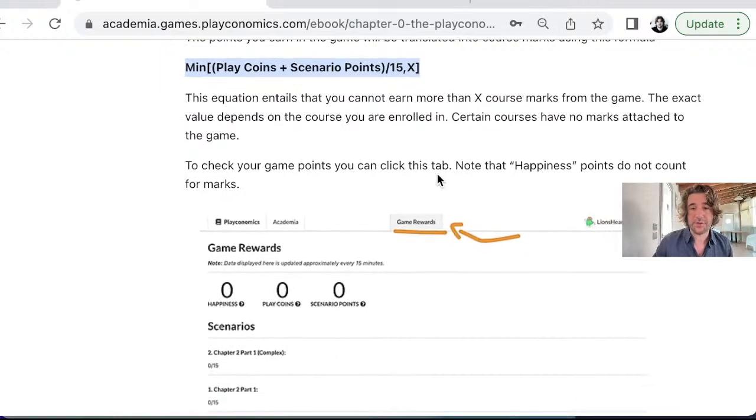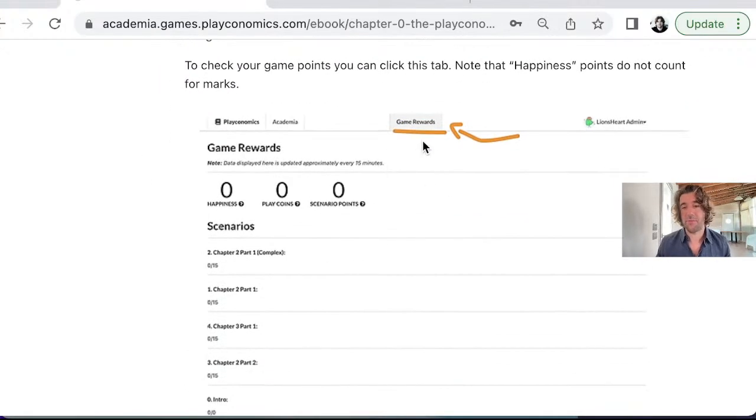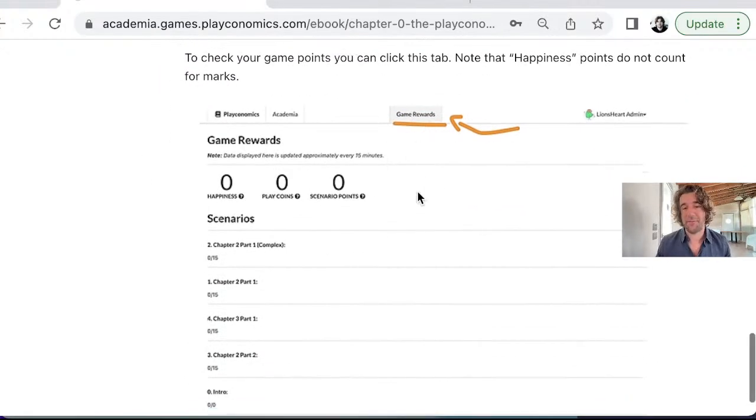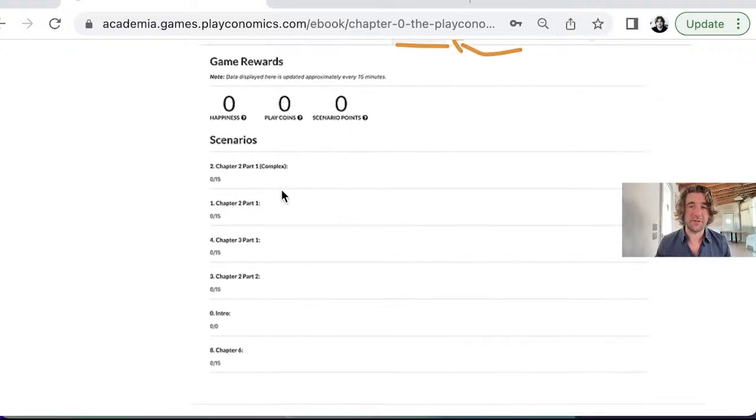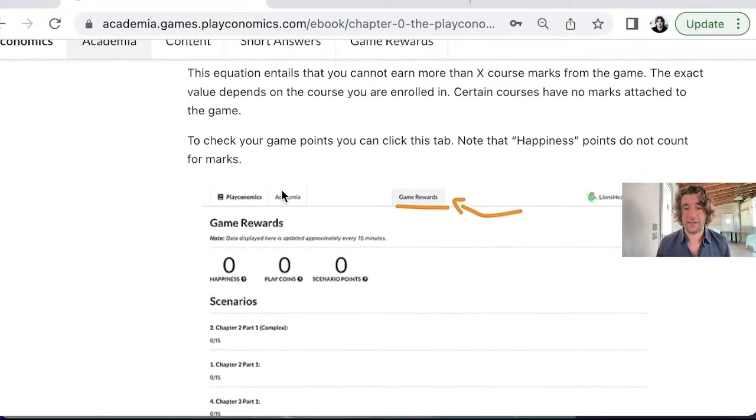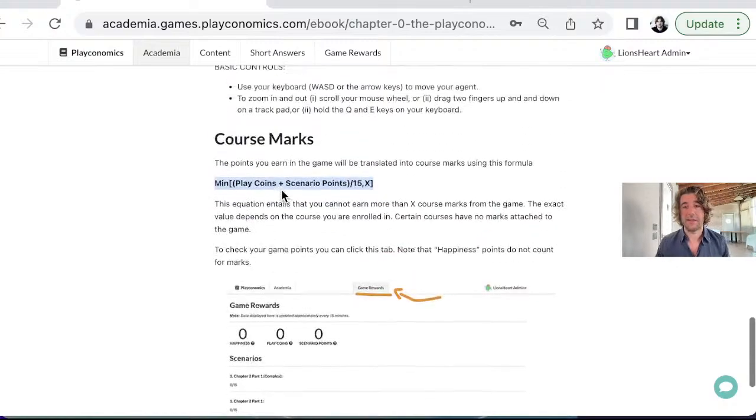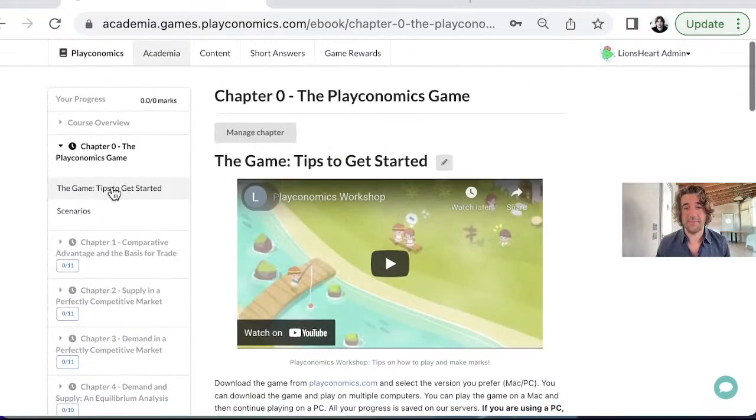In Academia also, you can have a look at the game rewards tab up here, where you have the information about the current scenarios available to you and the points that you have already achieved. This was a super quick look at this section here, tips to get started.